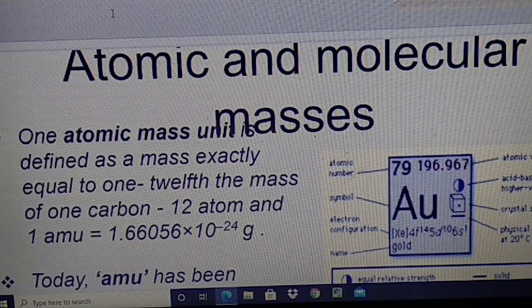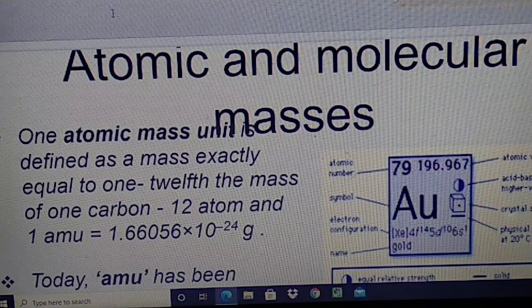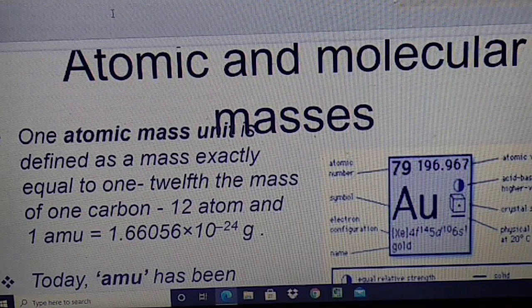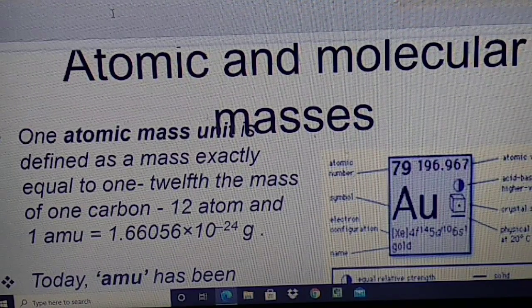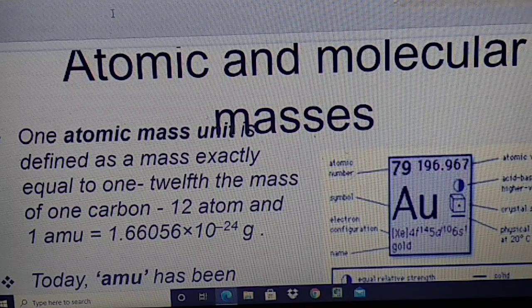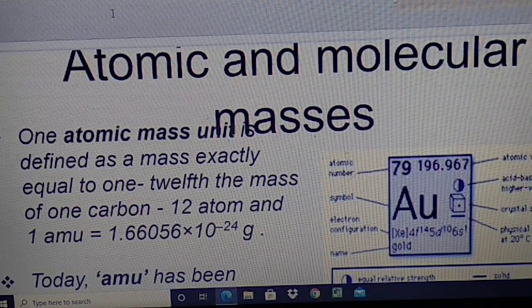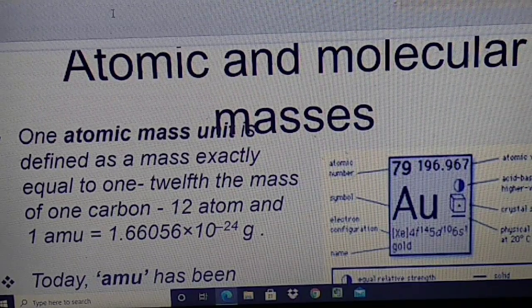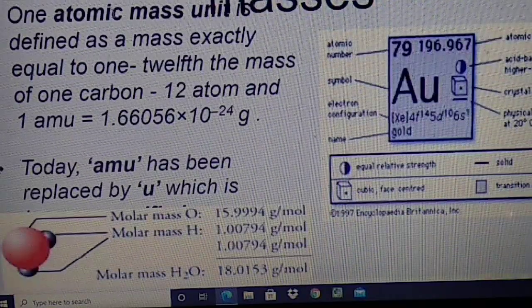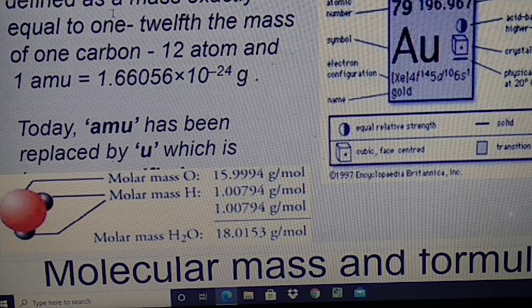You know, students, carbon has different isotopes, C12 and C14. So, if I ask the meaning of the atomic mass of nitrogen is 14 gram, the answer is, ma'am, one atom of nitrogen is 14 times heavier than 1/12 of the mass of one atom of C12. So you should know that today AMU has been replaced by u, which is molar mass. Molar mass of oxygen is about 16 gram.